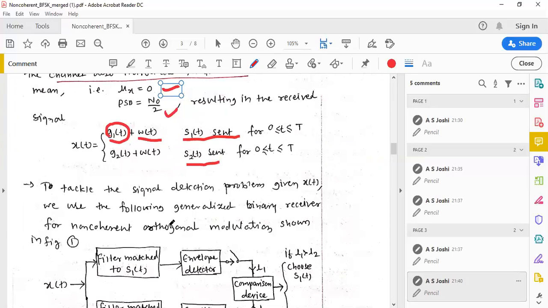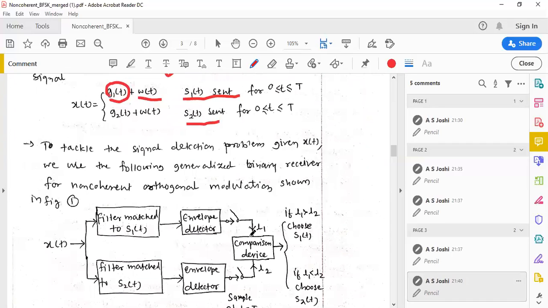Okay, to tackle the signal detection problem given x of t, we use the following generalized binary receiver for non-coherent orthogonal modulation. As I told, in the non-coherent orthogonal modulation technique, the local reference signal at the receiver does not have the phase information of the transmitter.